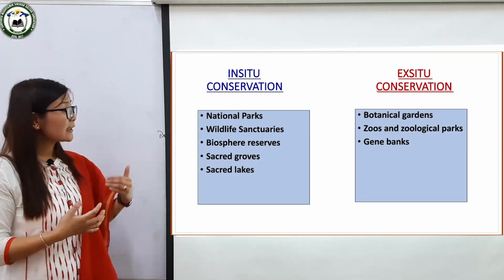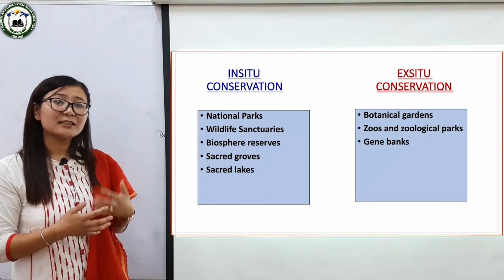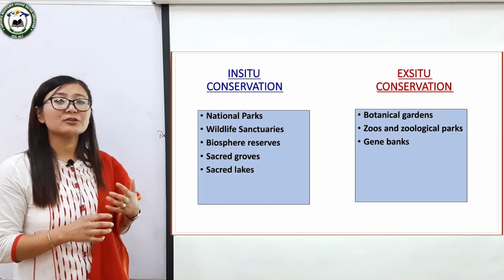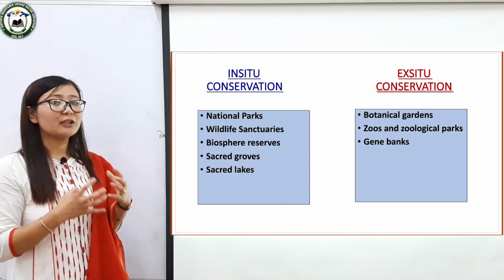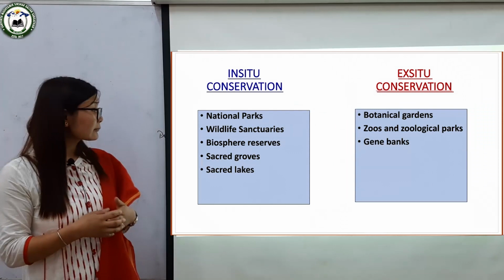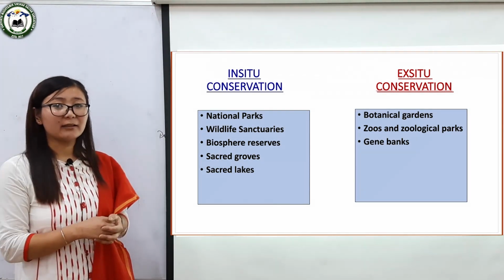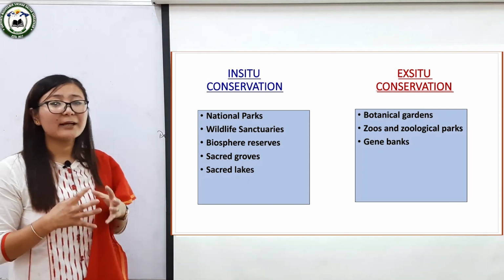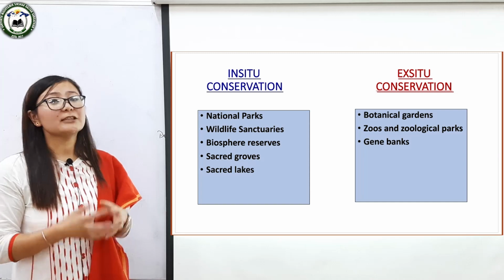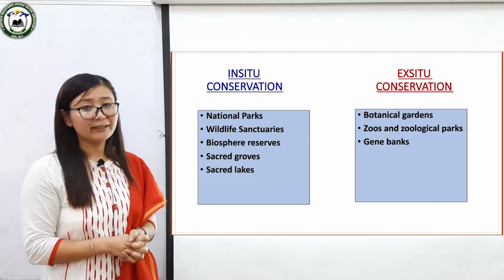The main objectives of biosphere reserves are to conserve the diversity and integrity of plants, animals and microorganisms, to promote research on ecological conservation and other environmental aspects, and to provide facilities for education, awareness and training. Presently, there are 18 biosphere reserves in our country, India. Nilgiri Biosphere Reserve is the first biosphere reserve of the country, which was established in 1986.